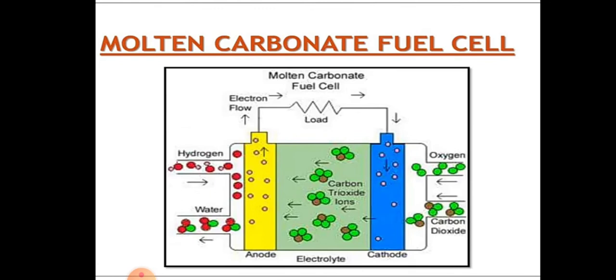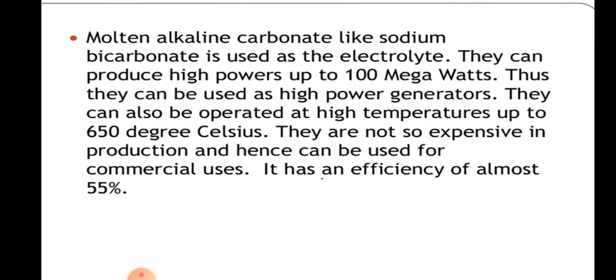So molten carbonate fuel cell. So this is the diagram of molten carbonate fuel cell. It has efficiency almost 50% and it can produce high power up to 100 megawatt. Thus they can be used as generation power plant.